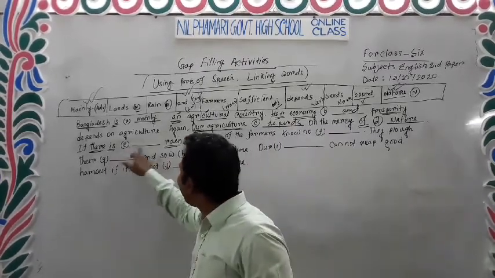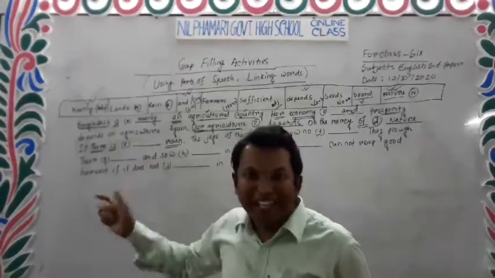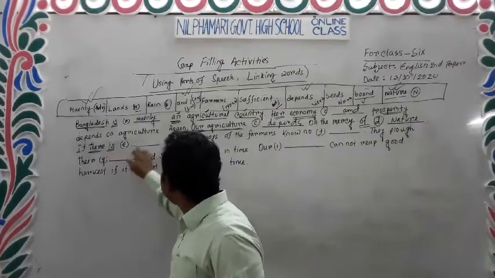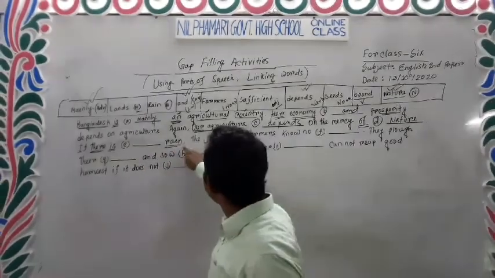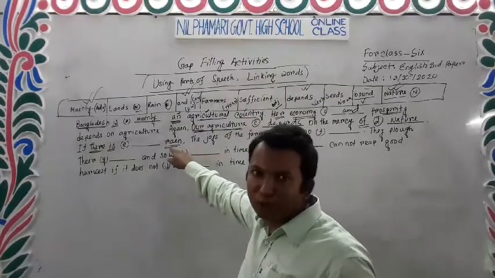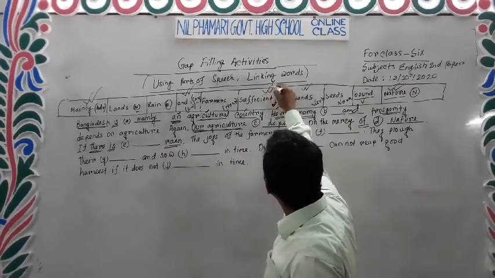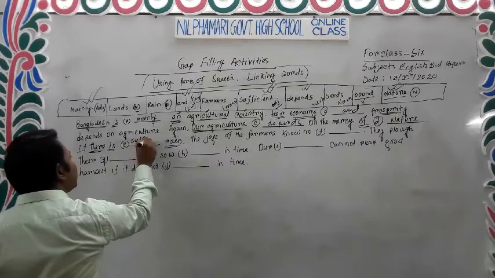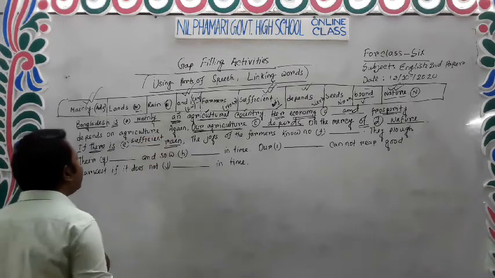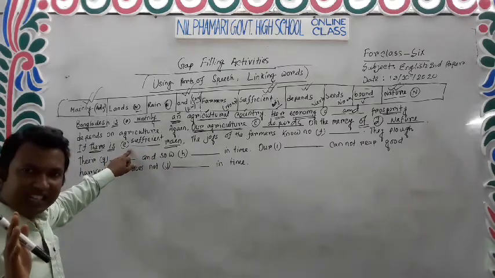In this case, if we take a main verb, it will be meaningless. If there is dash rain, what rain? Dash rain. If we take an adjective word, it will be meaningful. In this case, if there is sufficient rain, here I will take sufficient. If there is sufficient rain. Clear, it's clear to you.